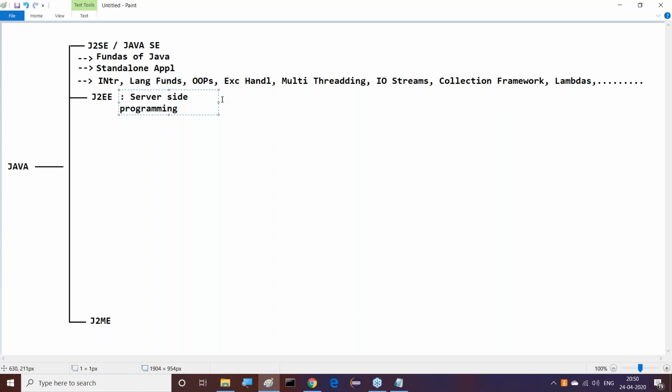By using this server side programming, which type of applications are we able to prepare now? Simply enterprise applications or distributed applications, both are the same, no problem. By using this J2EE, we are able to prepare server side programming or distributed applications like this.